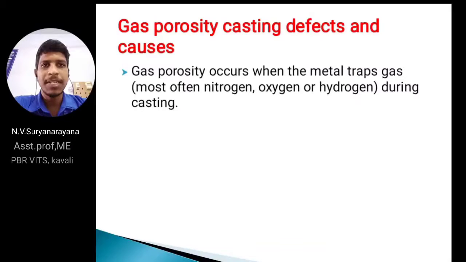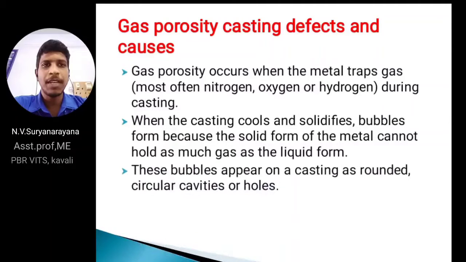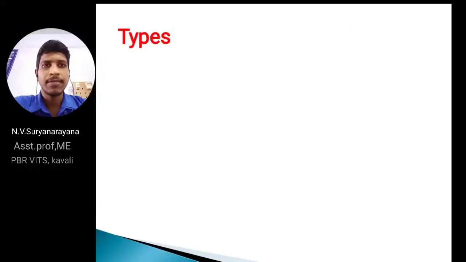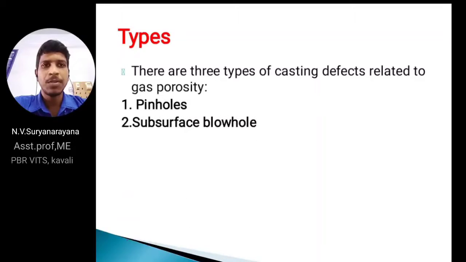First of all, I am discussing gas porosity. It occurs when the metal traps gas, most often nitrogen, oxygen, hydrogen, during the casting process. Next, when the casting cools and solidifies, bubbles form in the solid form of the metal. Bubbles form on the final part. These bubbles appear on the casting as rounded or circular cavities. Next, types of gas porosity defects: first one, pinhole, then subsurface blowhole and open holes.